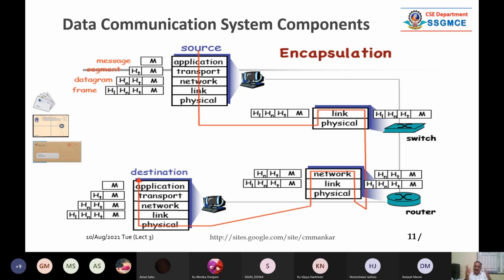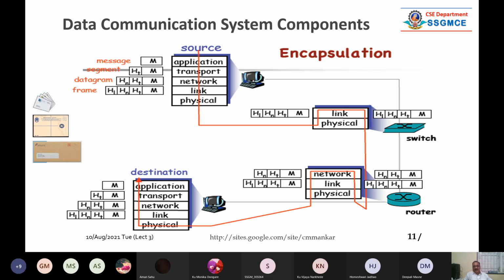Only you can handle or interact with the application layer, because you are running as a process. You cannot directly talk with the network layer or some other layer. What is available and visible to you? Only the application layer. If you want to talk with the network layer, you have to go through the application level. There are entities that work on particular levels: a router works on the third layer, a switch works on the second layer, and your PC host works on all 7 levels or 5 levels.